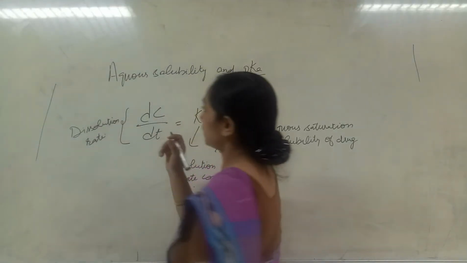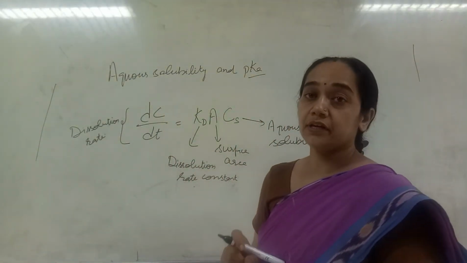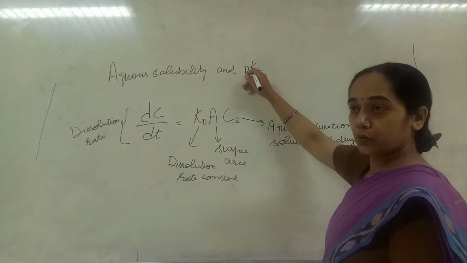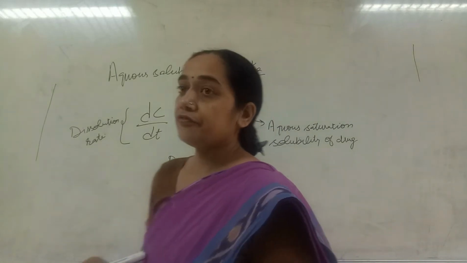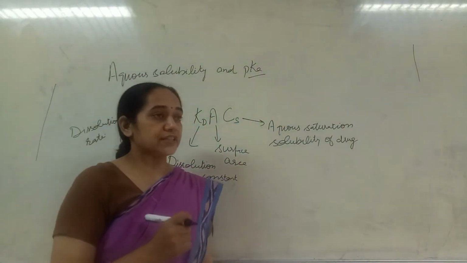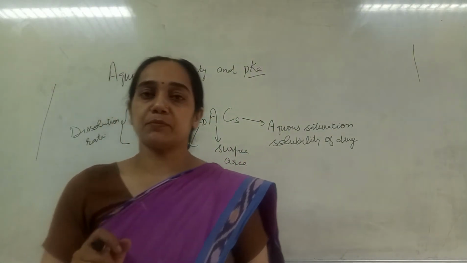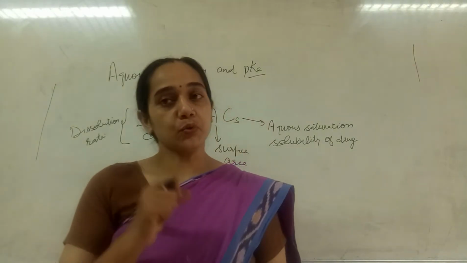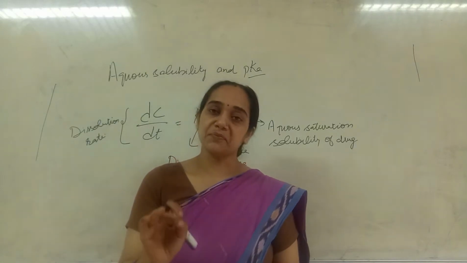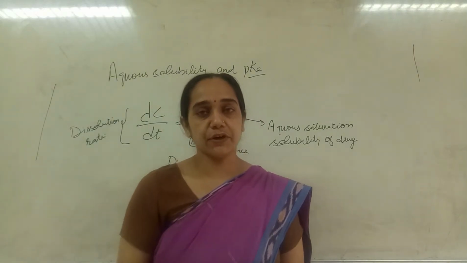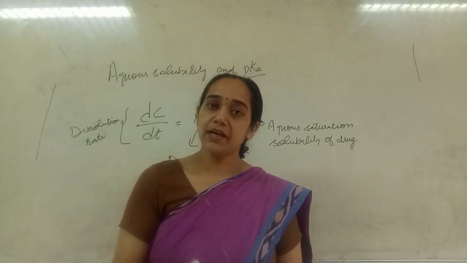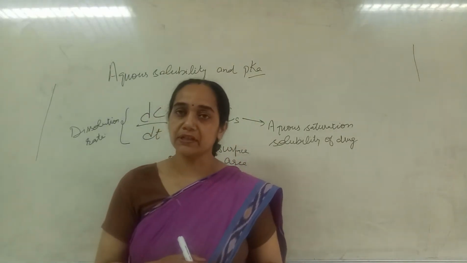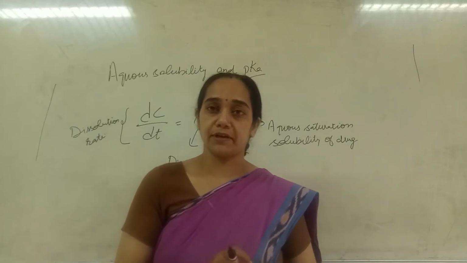The most important physicochemical property is aqueous solubility and its dissociation constant. Now, if a molecule has to be absorbed, first of all it has to be dissolved. For a drug to get absorbed inside the body, it has to be dissolved. Once it is dissolved, it is in the solution state, and only then will it be able to permeate across the membranes to get absorbed systemically.